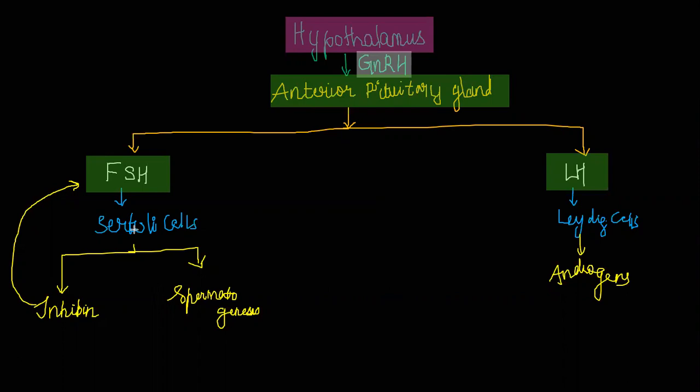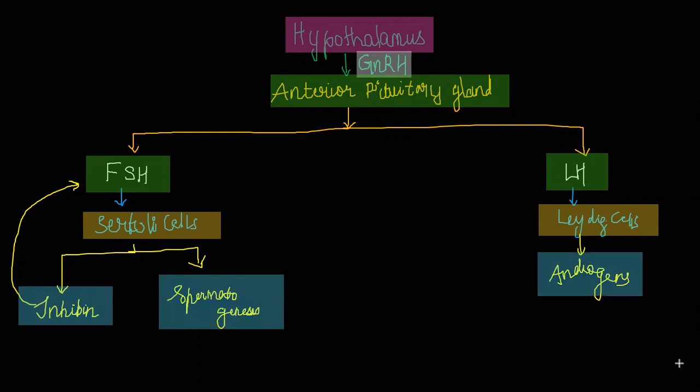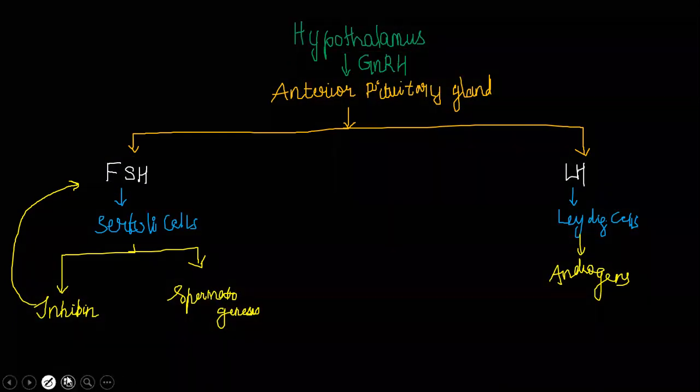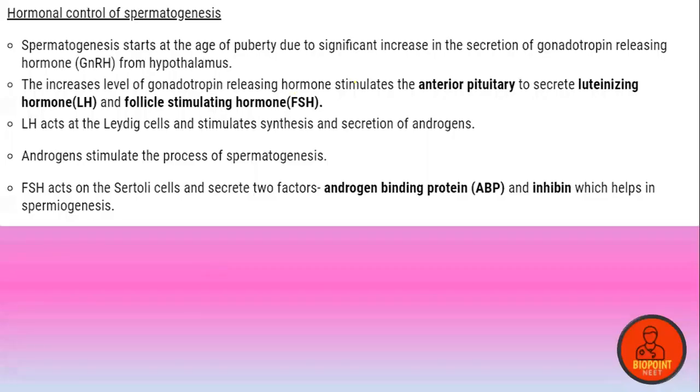Is that clear? So the FSH acts on the Sertoli cells and the LH acts on the Leydig cells. Finally, that leads to the secretion of inhibin and also helps in the process of spermatogenesis. Leydig cells help in the production of androgens. I hope now the table is clear so that we can move on to the slide which makes you understand the thing easily.